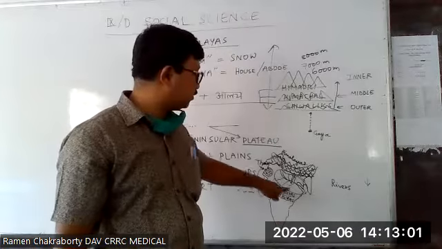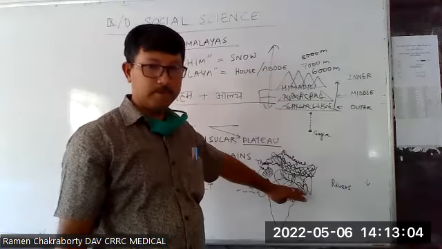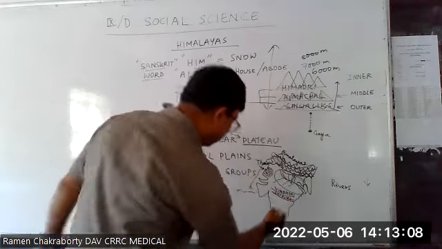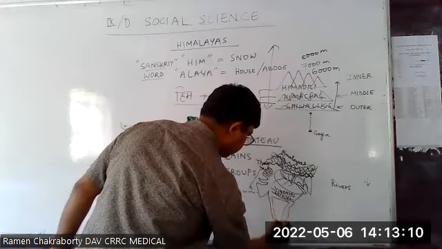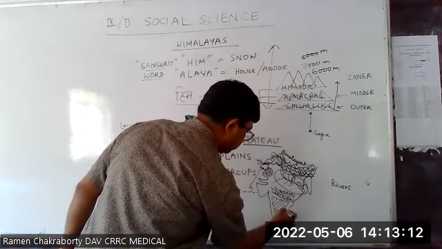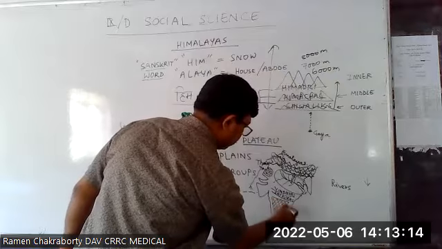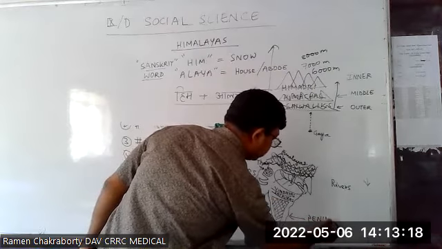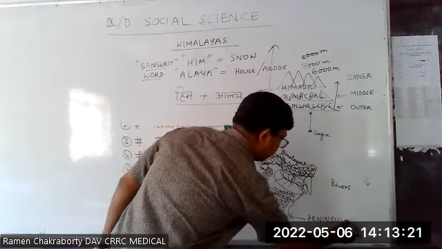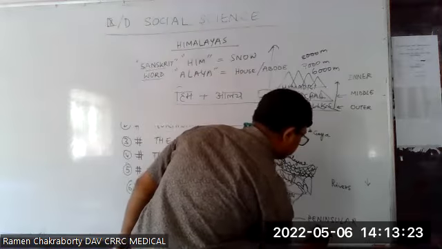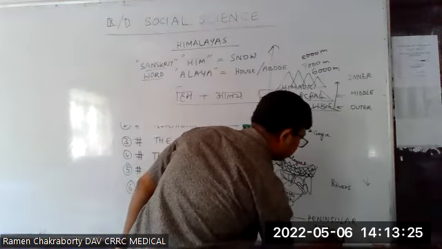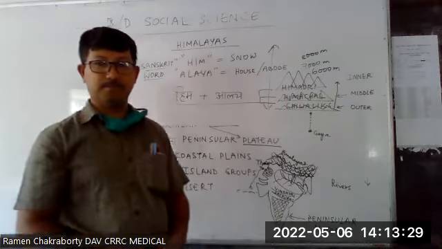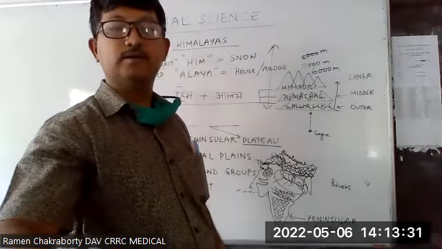These mark the northern limit of the peninsular plateaus. If we move south of the Vindhya and Satpura, we come to the peninsular plateau.